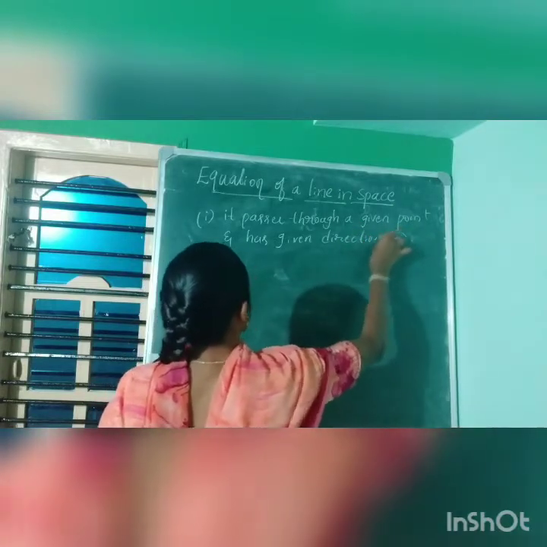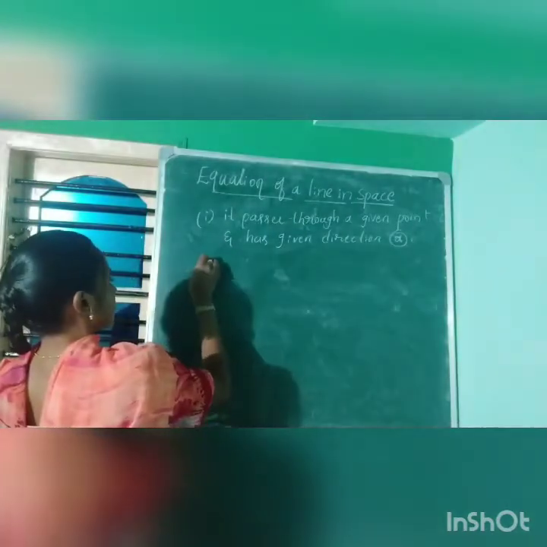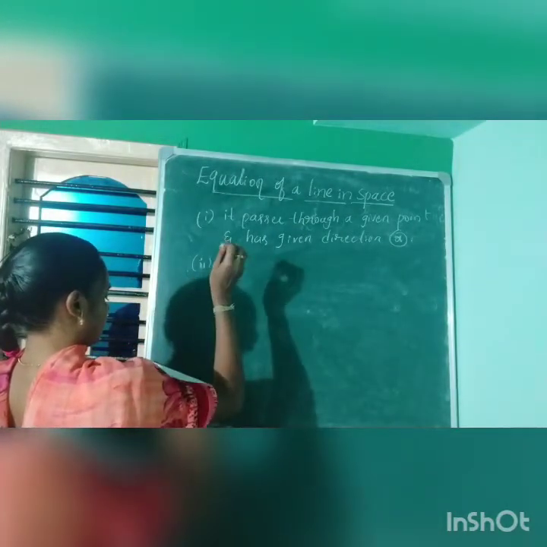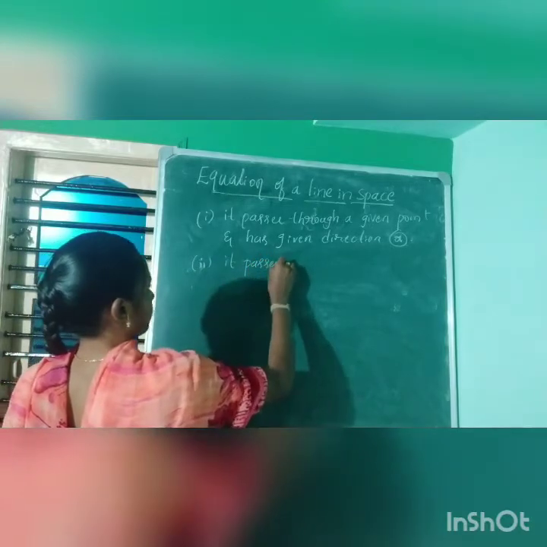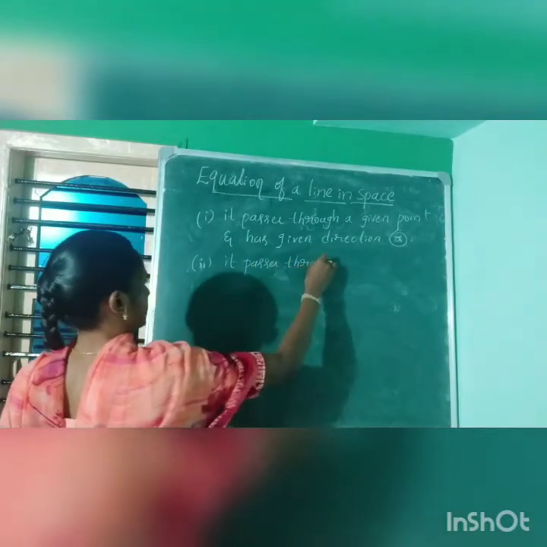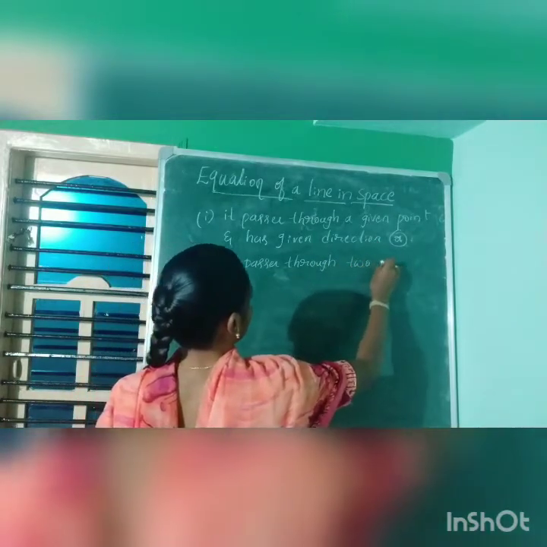Or we can define a line in space as one that passes through two given points.